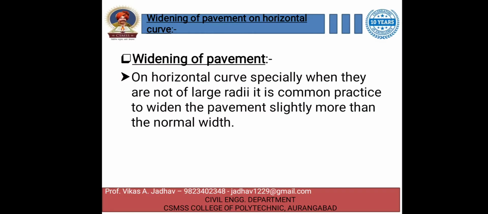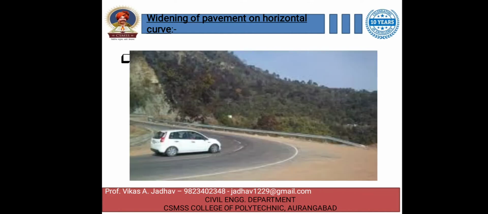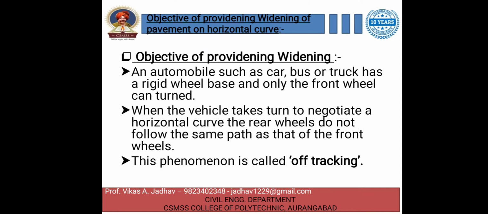So as we had discussed, on the horizontal curve the extra width of pavement is provided for a safe movement of the vehicle. So that extra width provided is called widening of pavement. As we had also seen in this image, the extra widening of road is shown. Then as we discussed, the objective of providing the widening